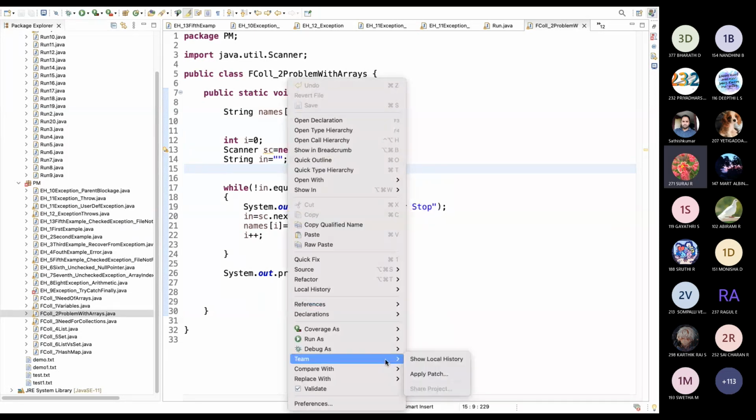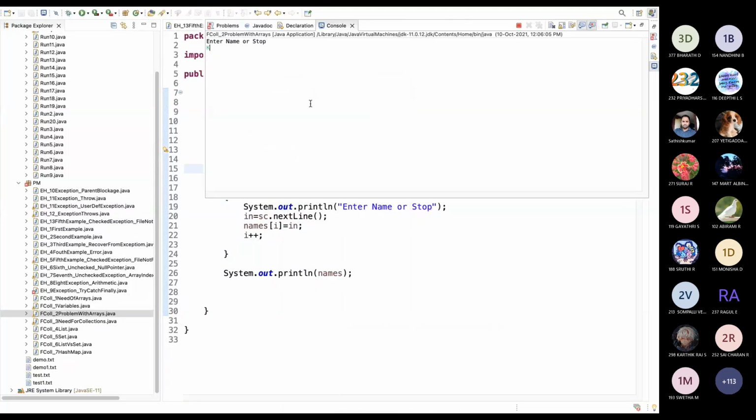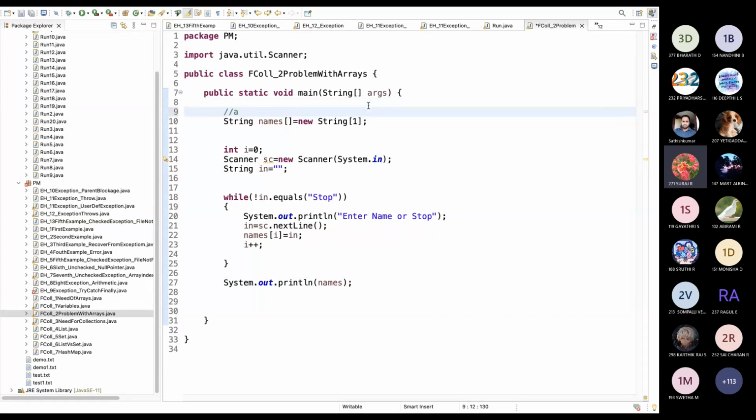Okay, let me be the user. I'm running. Now I am entering. Okay, the application crashes. Why? Because the array size is only 1, so we can enter only one. Array size is 1, so we can store only one object inside.